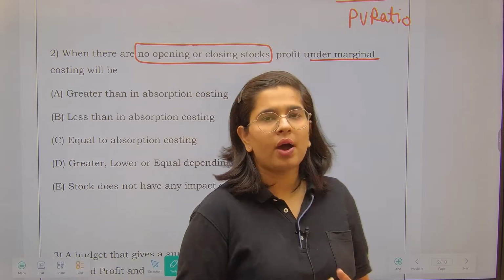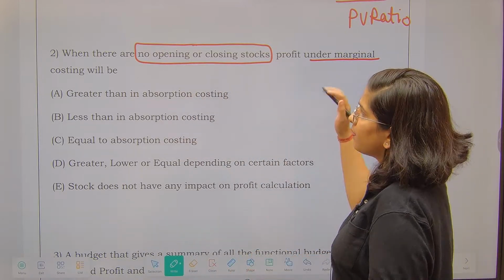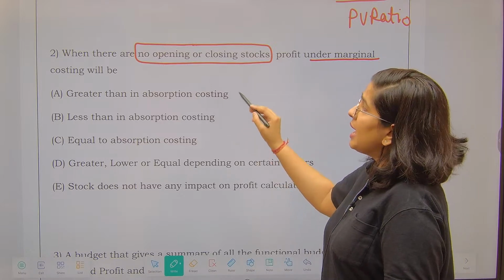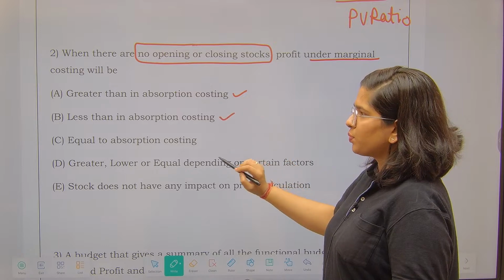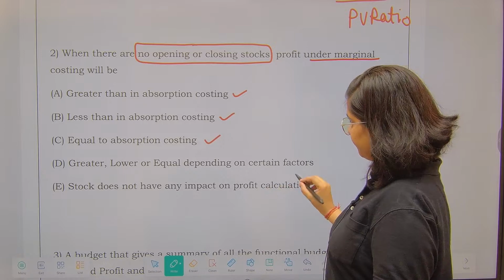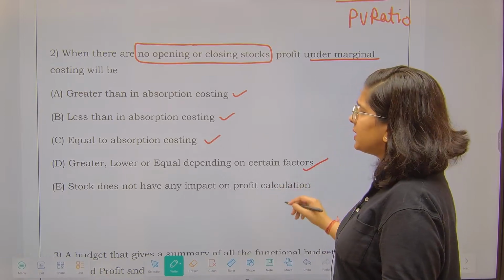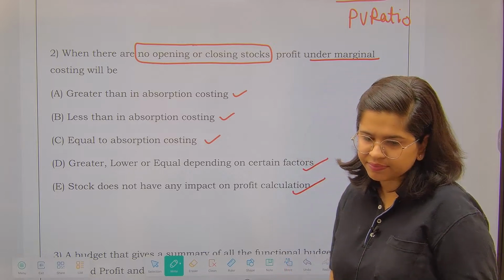So they are asking you a plain basic question that if there are no opening or closing stocks, then profit under marginal costing will be greater than in absorption costing, less than in absorption costing, equal to absorption costing, or depending on certain factors, and stock does not have any impact on profit calculation.